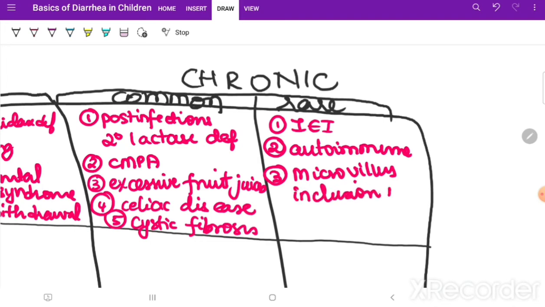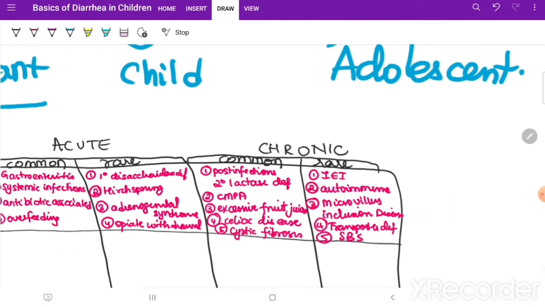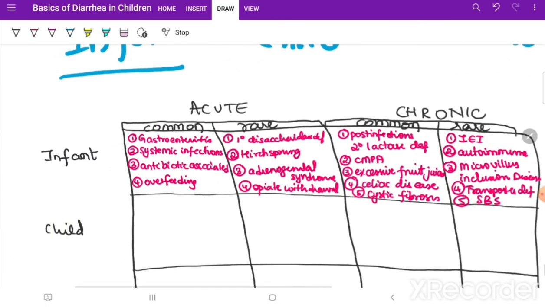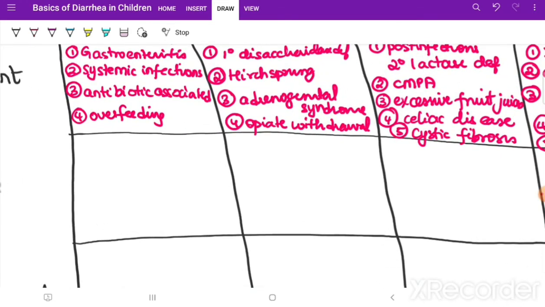And congenital transporter defects. And last one is short bowel syndrome. Okay, so this is about the causes, differential diagnosis in infant. Coming to child, now it will become easy because we are discussing common causes in a child. Acute causes are gastroenteritis, definitely,